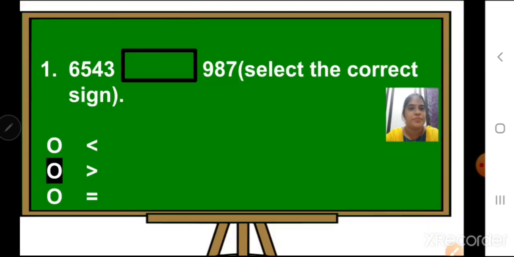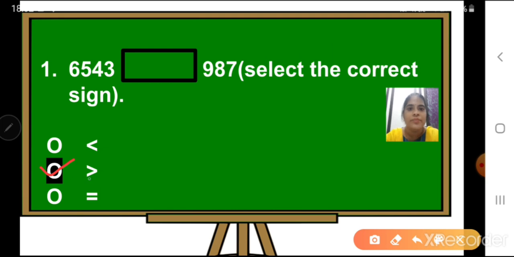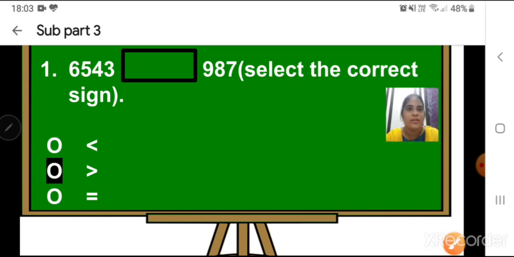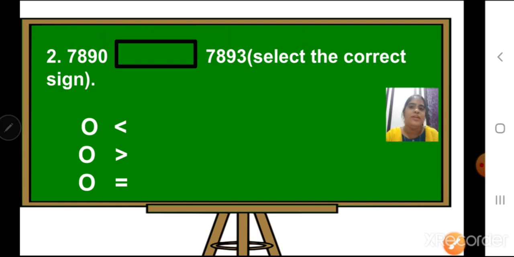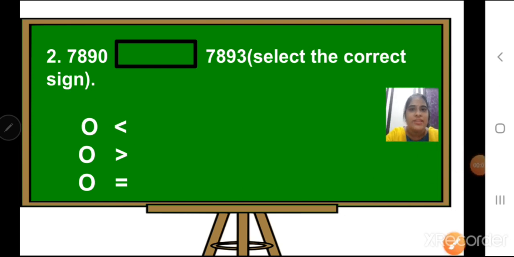Now, children, you are going to tick. Like this, you are going to click on that correct option. Understood? Let us see more examples related to our chapter number 1. Question is 7890-7893. Again select the correct sign. Less than, greater than and equal to.